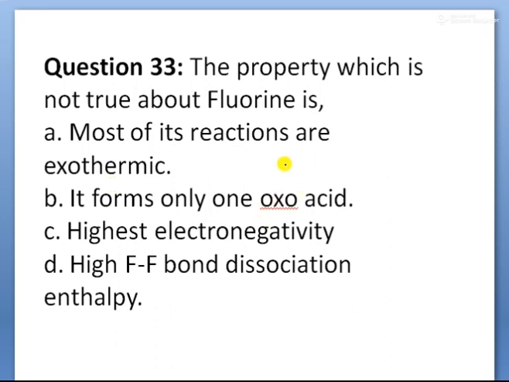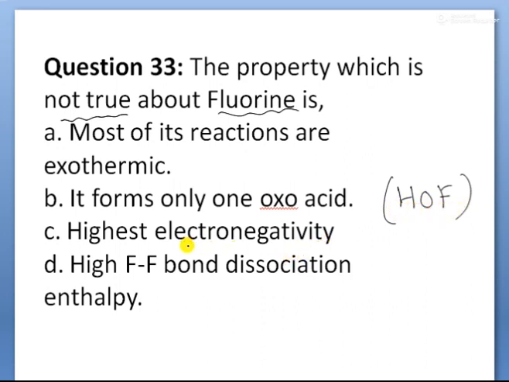Next, children, the property which is not true about fluorine. Here 4 properties are given, and we need the one not true regarding fluorine. The first one is most of its reactions are exothermic. Correct, because of its high affinity, heat is liberated, that is an exothermic process. It forms only one oxoacid, that is also correct. The formula is HOF, unlike HOCl, HClO2, HClO3 and so on, but fluorine forms only one oxoacid, HOF.